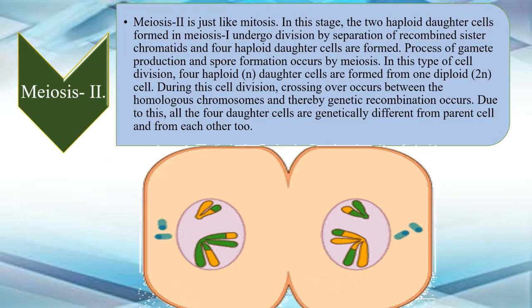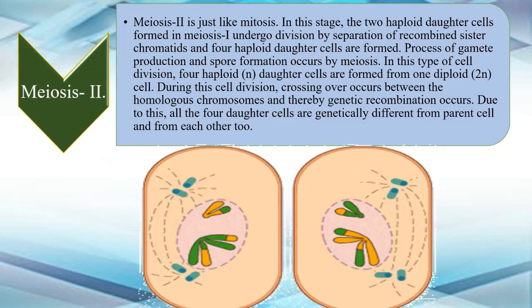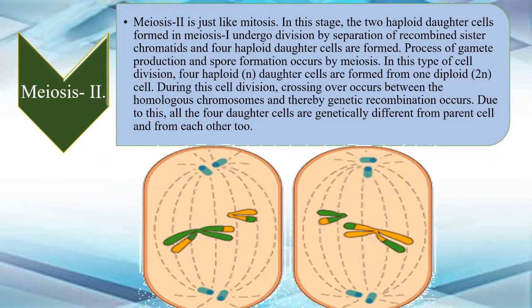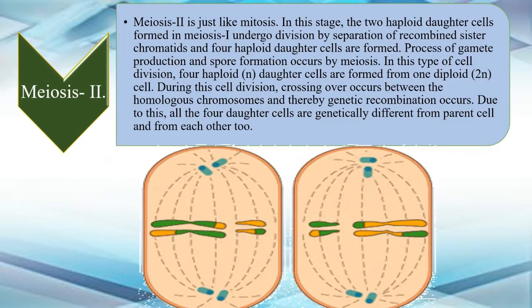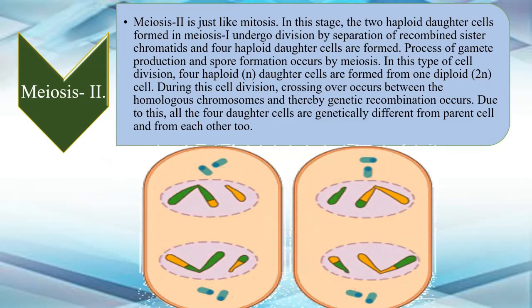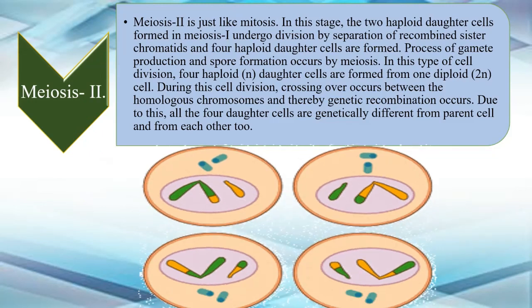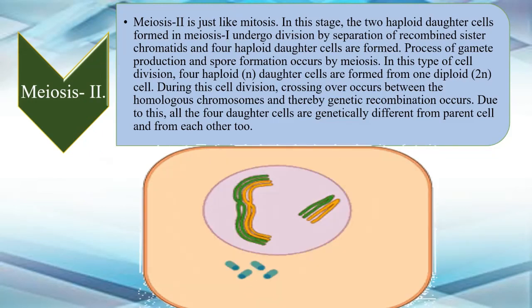Now they have divided into two cells. Now they will further divide into two more, means four cells. Four haploid daughter cells are formed, okay, from one diploid cell. So this is what is meiosis.